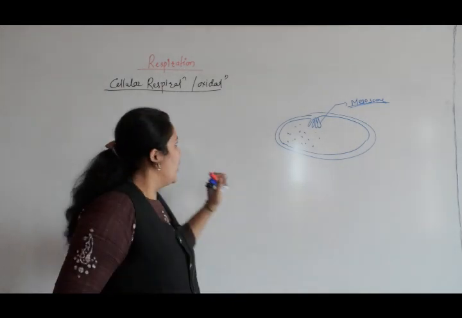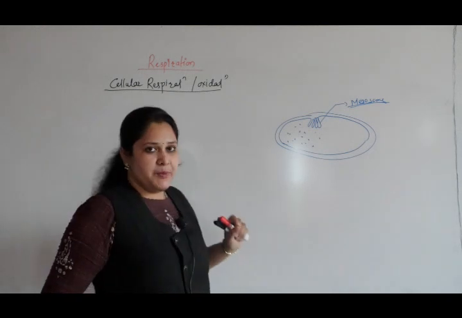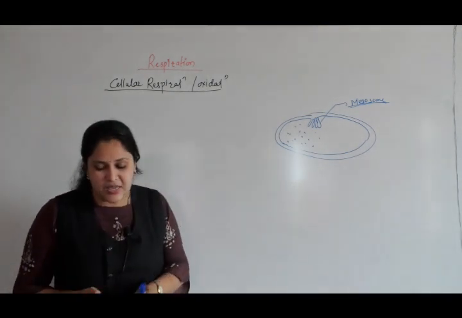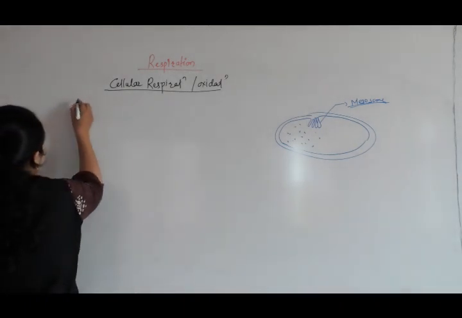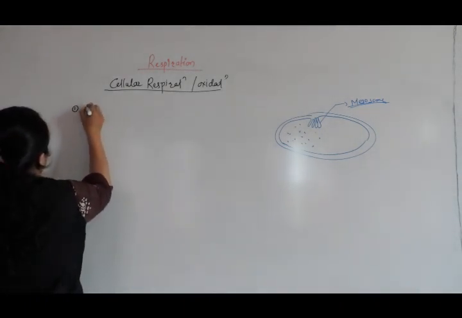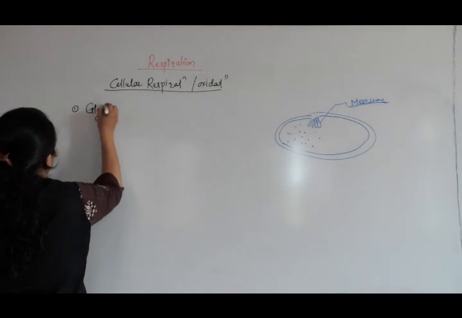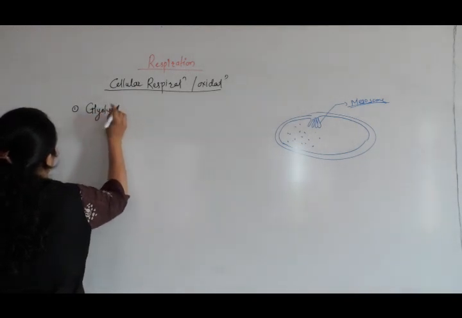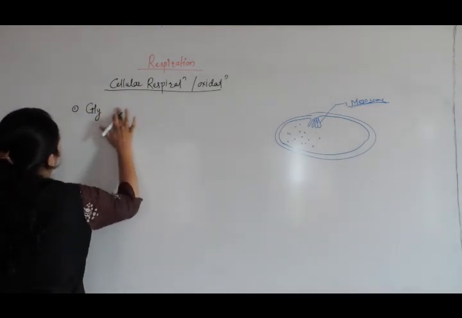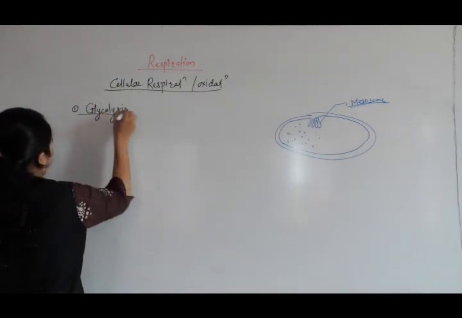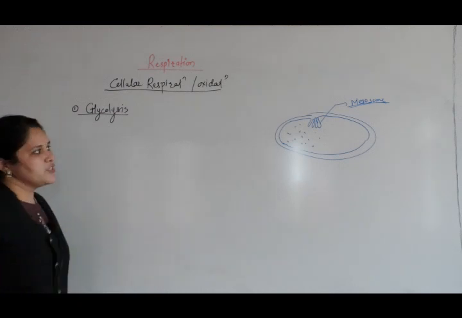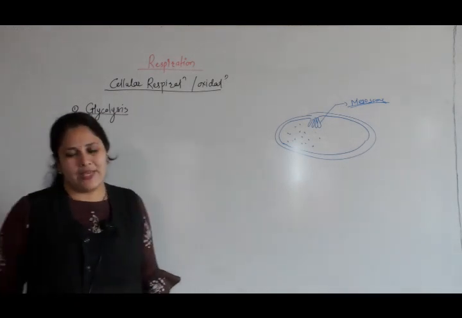Fine. So now, let's discuss the different steps of respiration. In cellular respiration, the first step is called glycolysis. Okay, the first step of respiration is known as glycolysis.